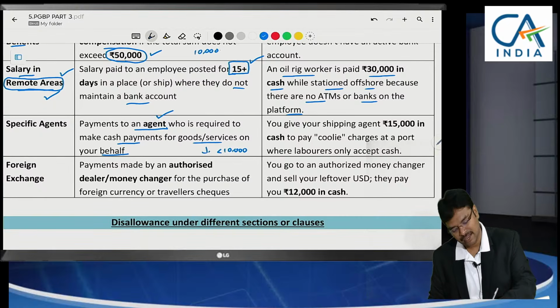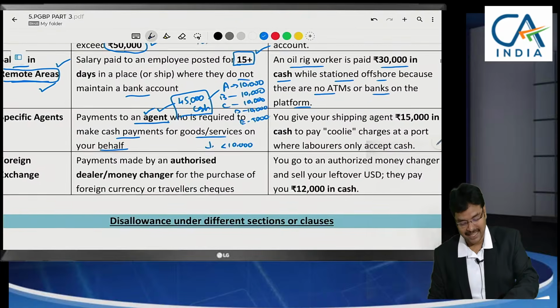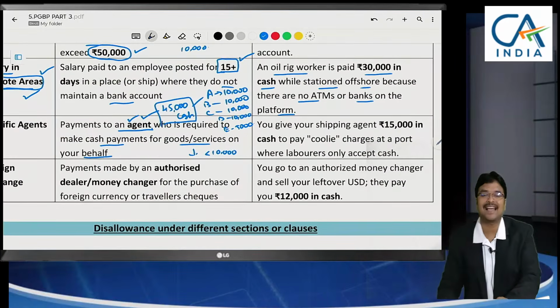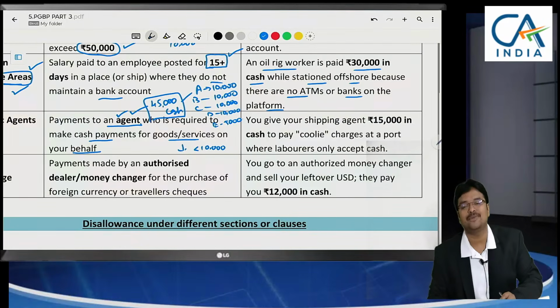For example, if we have given an agent 45,000 in cash and said to make payment to A 10,000, payment to B 10,000, payment to C 10,000, D also 10,000, and also to E 5,000. In this case, even though we are making a 45,000 direct payment to the agent, that agent's payment to each person has not exceeded 10,000 rupees. Is this an eligible expenditure?